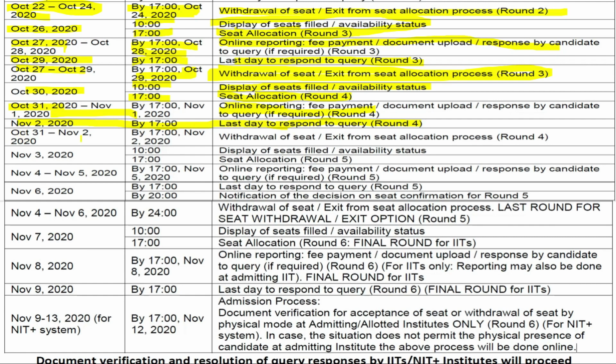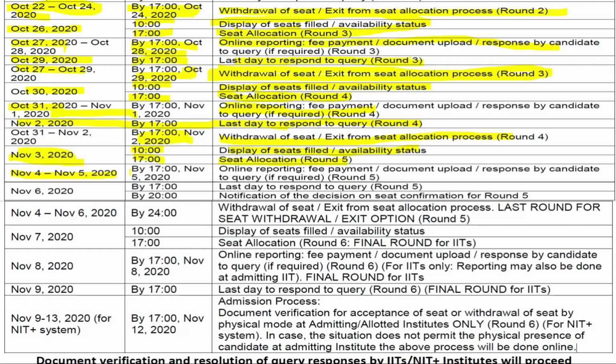And October 31st to November 2nd, by November 2nd, 5 p.m., withdrawal of seat, exit from the seat allocation process round 4. November 3rd, 2020. On that day, in the morning, display of seats filled or availability status after round 4. And on that day itself, at 5 p.m., you will be given the seat allocation result of round 5 in JOSA counseling.